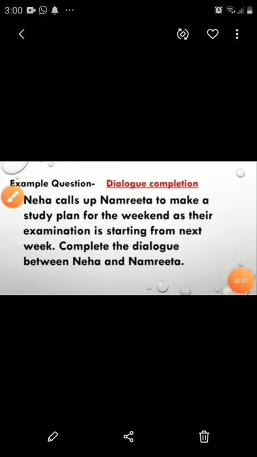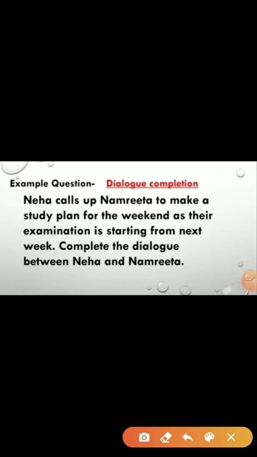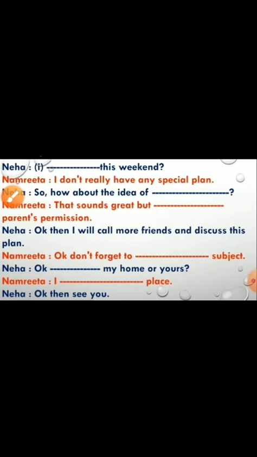Now, students, let's see this example question. The question is: Neha calls up Namrita to make a study plan for the weekend as their examination is starting from next week. Complete the dialogue between Neha and Namrita. So, let's see the dialogues.